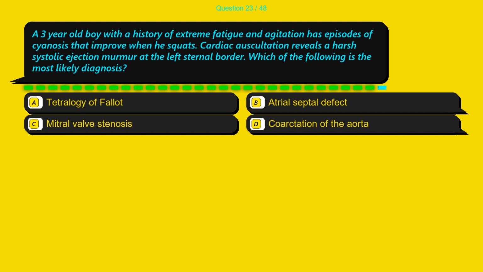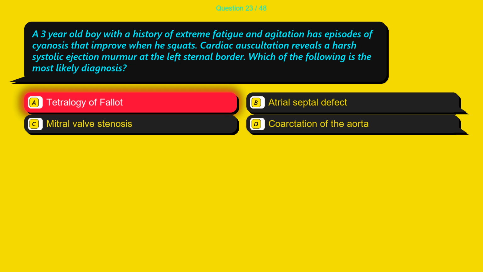Question 23. A 3-year-old boy with a history of extreme fatigue and agitation has episodes of cyanosis that improve when he squats. Cardiac auscultation reveals a harsh systolic ejection murmur at the left sternal border. Which of the following is the most likely diagnosis? Option A, tetralogy of Fallot. Option B, atrial septal defect. Option C, mitral valve stenosis. Option D, coarctation of the aorta.